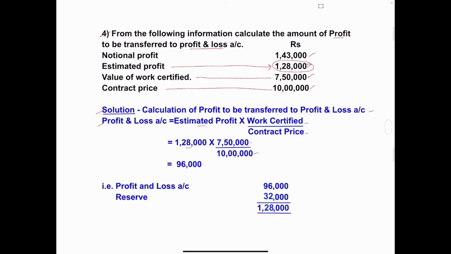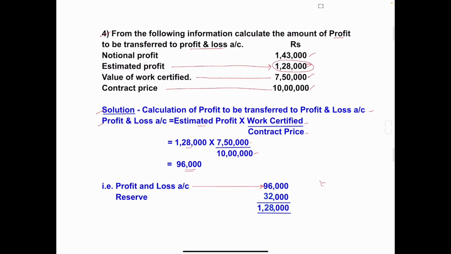So calculate this. 1,28,000 into 7,50,000 divided by 10 lakh. First multiply these two amounts, 1,28,000 into 7,50,000, and divide it by 10 lakh. You will get 96,000. So this 96,000 is transferred to profit and loss account and the remaining to reserve.